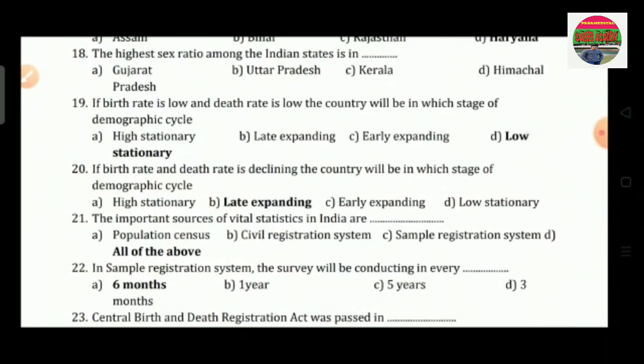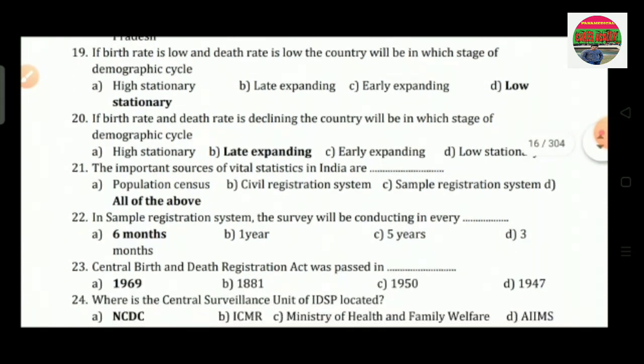Question number 19 is, if the birth rate is low and death rate is low, the country will be in which stage of demographic cycle? Option A is high stationary, option B is late expanding, option C is early expanding, and option D is low stationary. So the correct answer is low stationary.